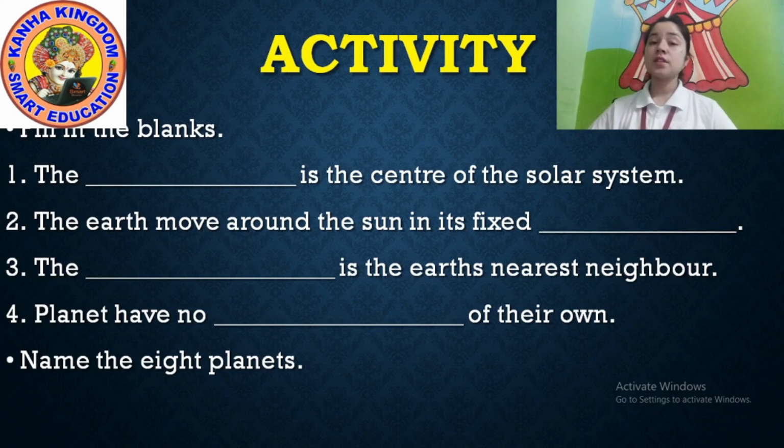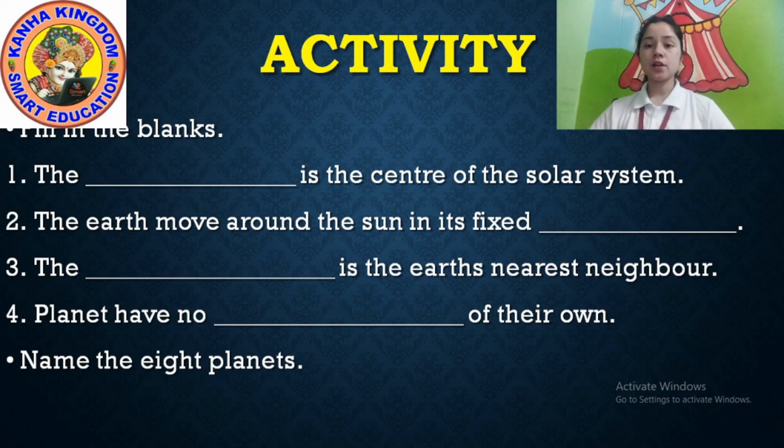Okay, so this is the fill in the blanks. Now I ask you another question, but you should write the answer on your own in your notebook. Okay, name the 8 planets.